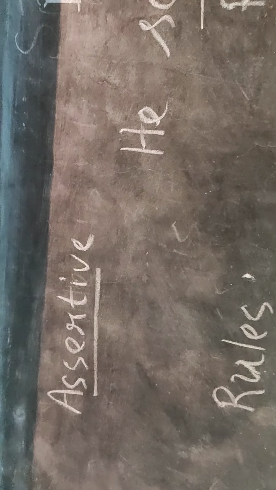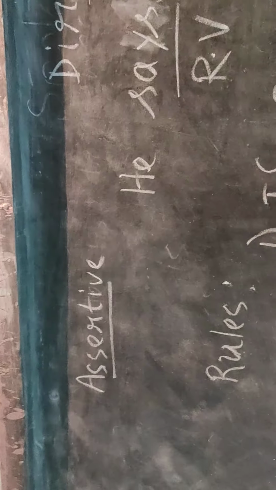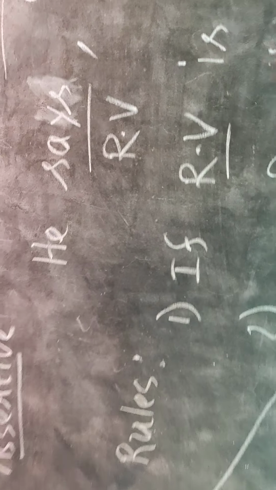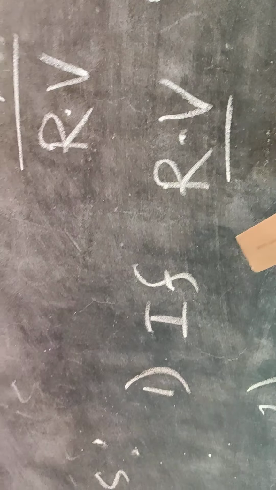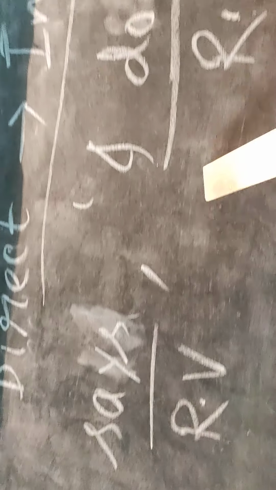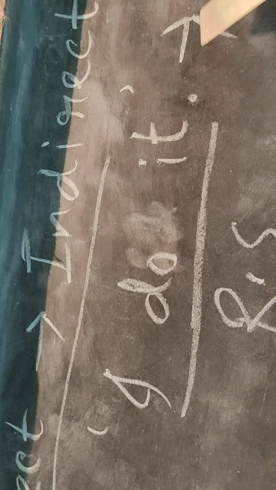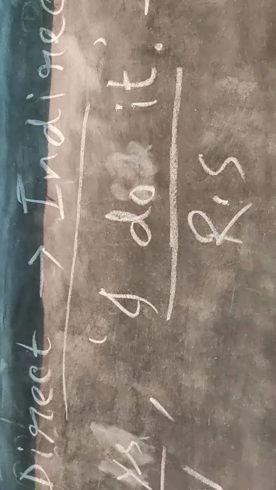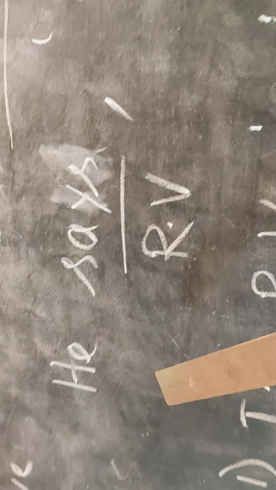There are different rules for assertive, interrogative, imperative, optative and exclamatory sentences. First, we will learn about the assertive sentence. So, rules. In this sentence, the verb "says" is called the reporting verb, RV. And the sentence "I do it," what is in inverted commas, is called RS. So everything depends on RV.